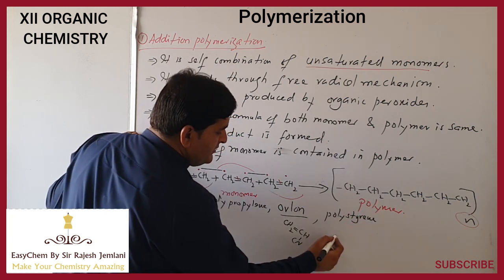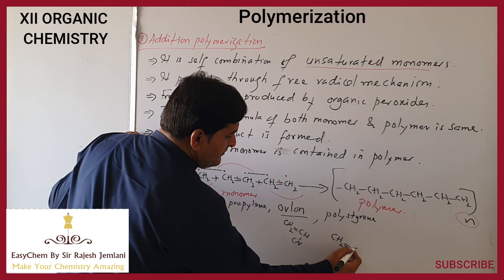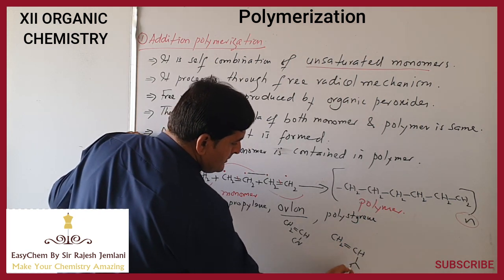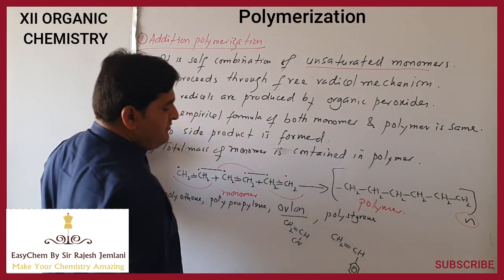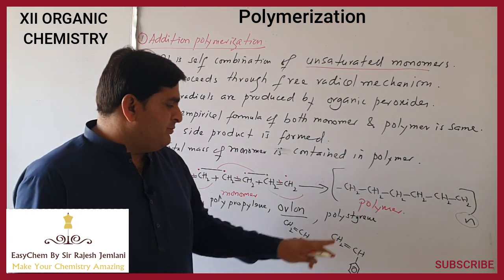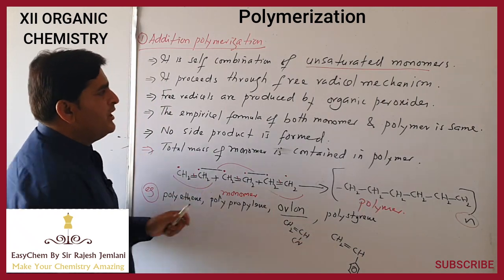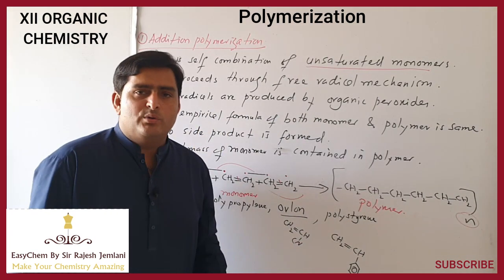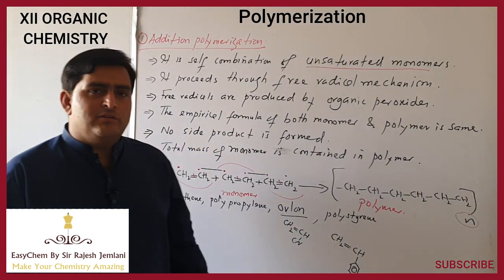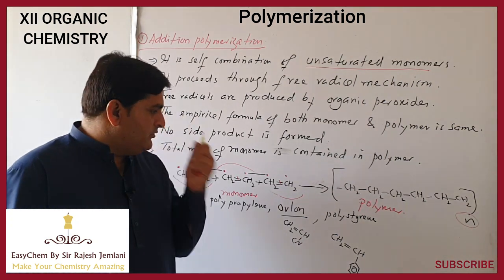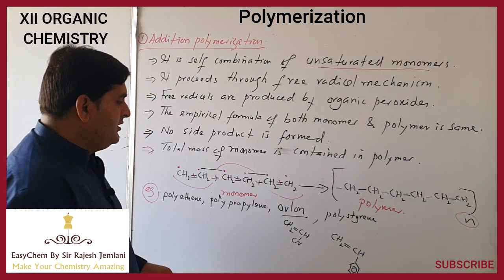Polystyrene: the monomer of styrene is vinyl benzene. So this vinyl benzene is the monomer of polystyrene. All of these are unsaturated monomers. This is the first requirement of addition polymerization. We know that addition reaction is undergone by unsaturated compounds, so we need unsaturated monomers here.